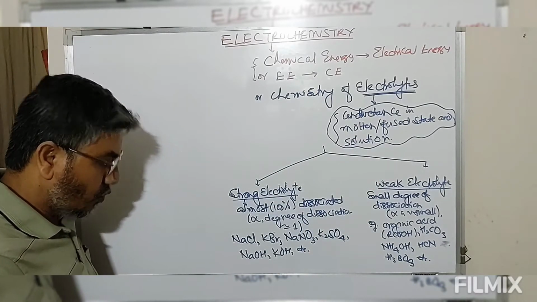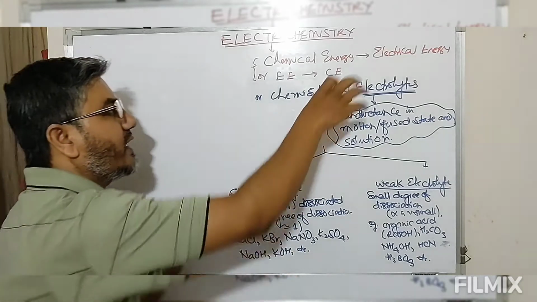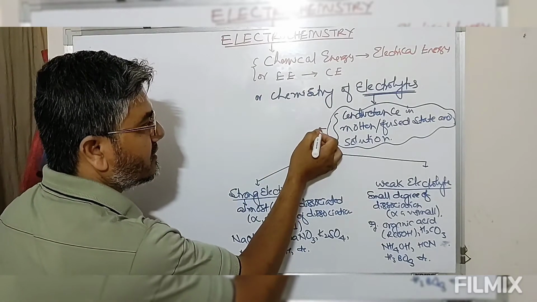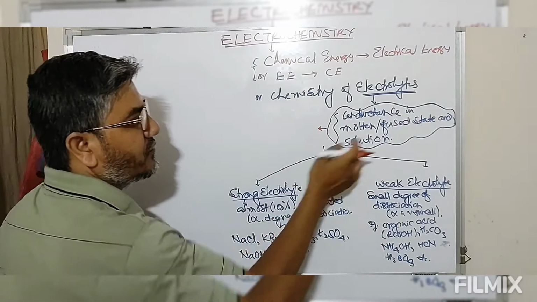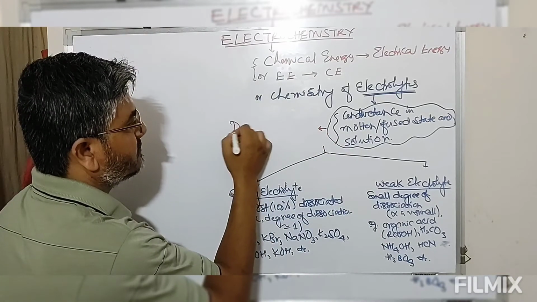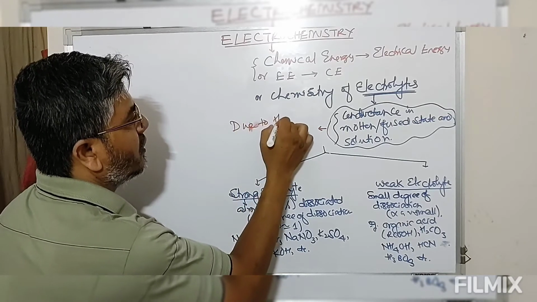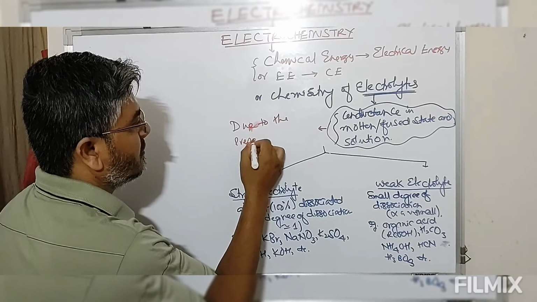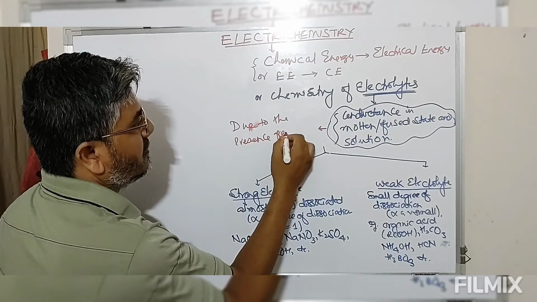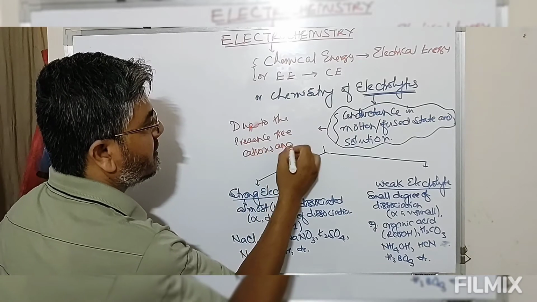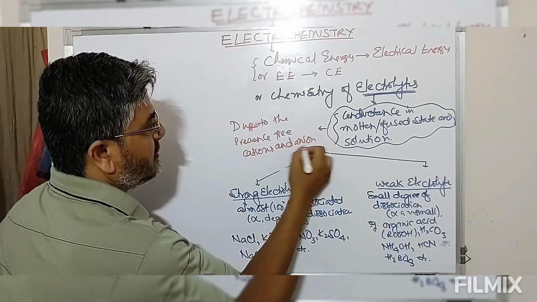Now why do these electrolytes carry current? The conductance in molten or fused state is due to the presence of free cations and anions.